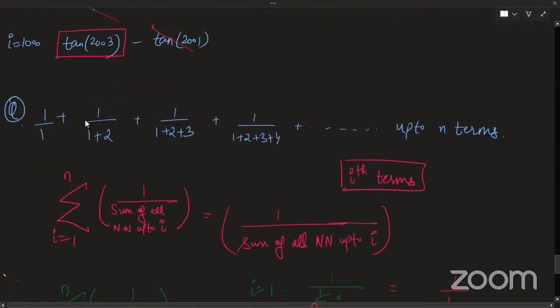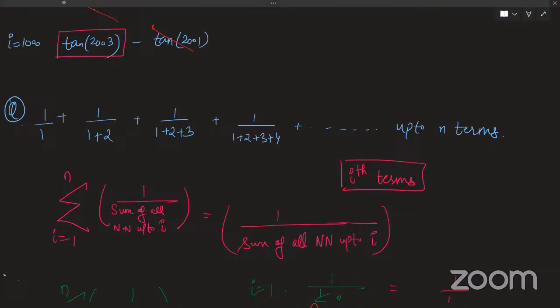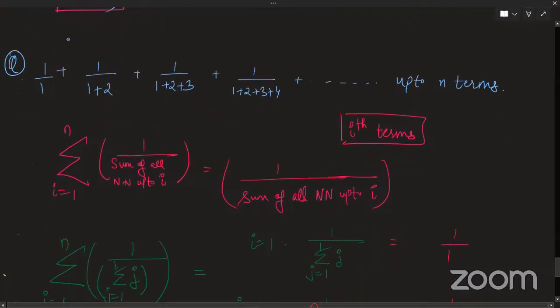See, I have the series like this, okay? 1 by 1 plus 1 by 1 plus 2 plus 1 by 1 plus 2 plus 3 plus 1 by 1 plus 2 plus 3 plus 4, up to n terms. Fine? Yes, sir. ठीक है, ये क्वेश्चन था. So I am asking you, if you pull out any ith term of this series, how would you represent it?